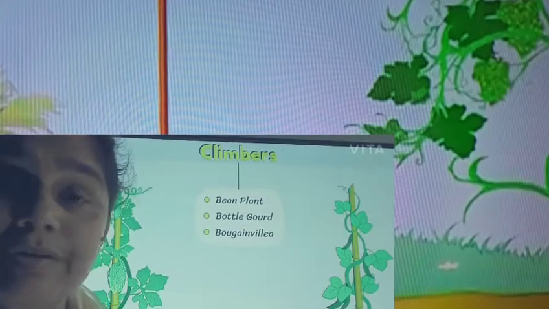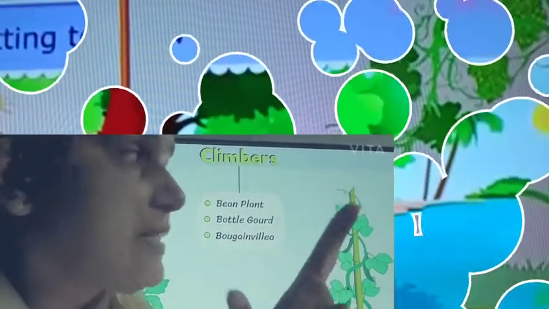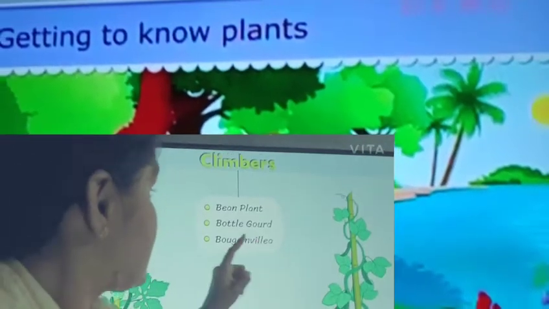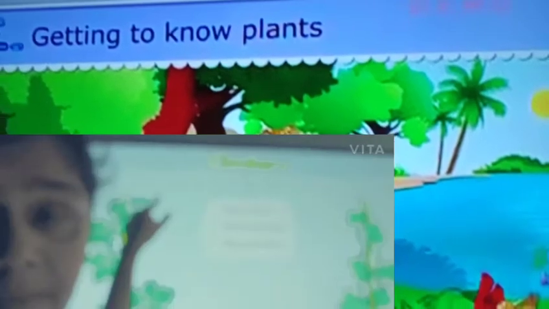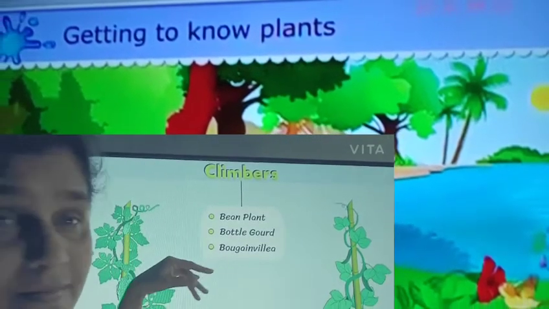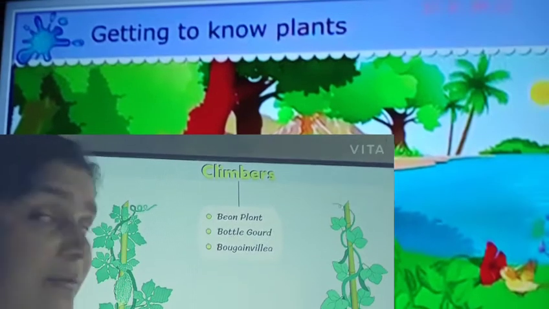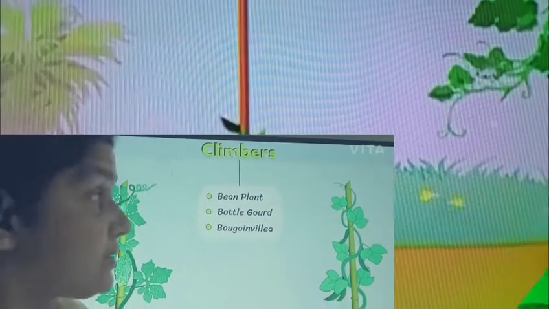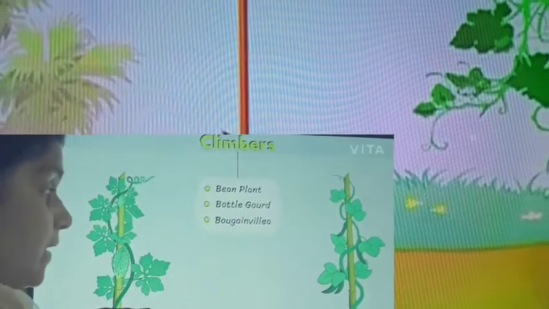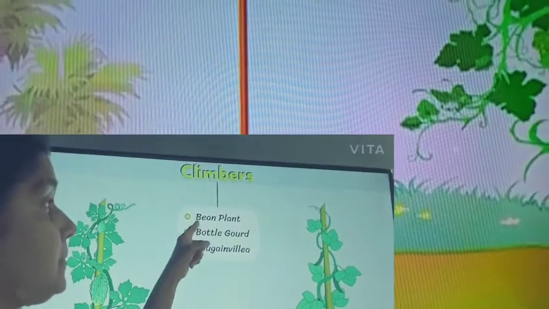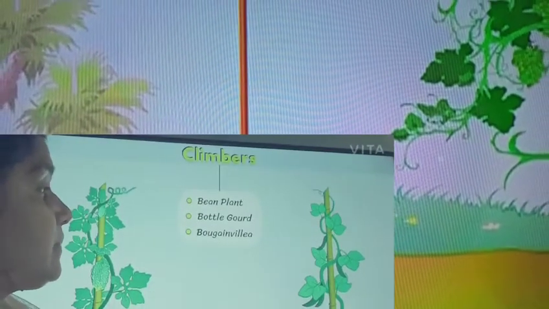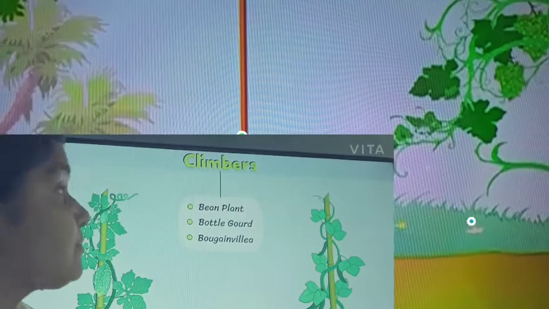Okay, children, they are also having tendrils. Do you know what is a tendril? See, this is known as tendril. You can see these plants attach to others. So what are the examples for climbers? Bitter gourd, pea plant, bean plant, bottle gourd. All these are examples for climbers.